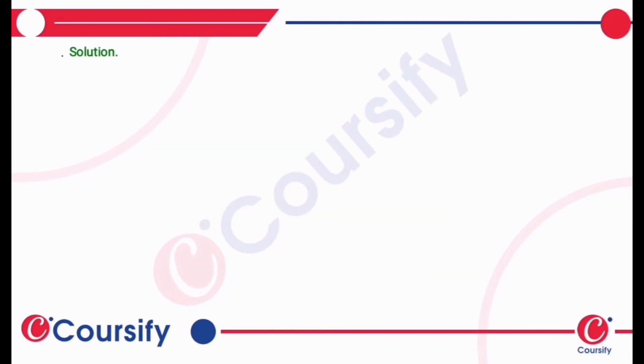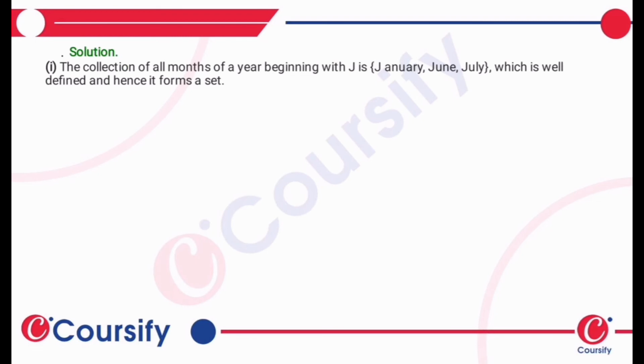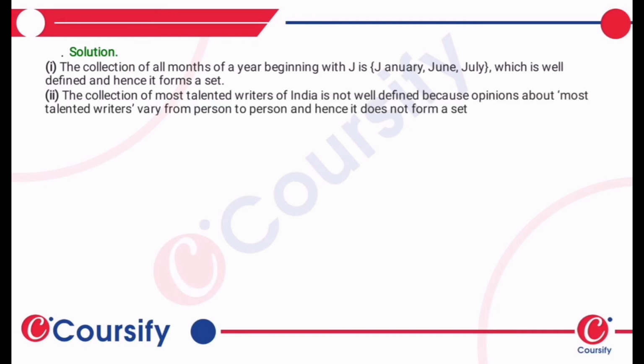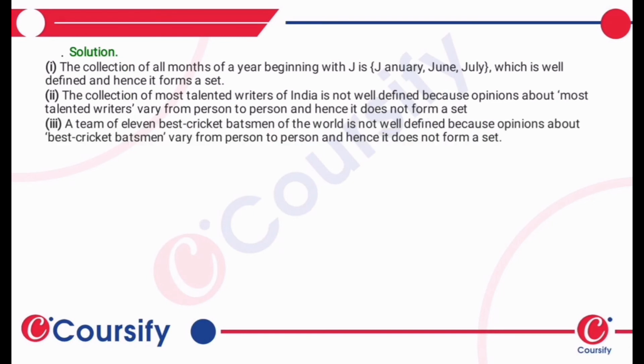Let's take a look at the solutions again. The collection of all months of a year beginning with J is January, June, and July, and is well defined, forming a set. Most talented writers is not defined because the opinions about writers may vary from person to person, as I explained earlier. The team of 11 best cricket batsmen of the world is not defined because the opinions about the best batsmen again vary from person to person.